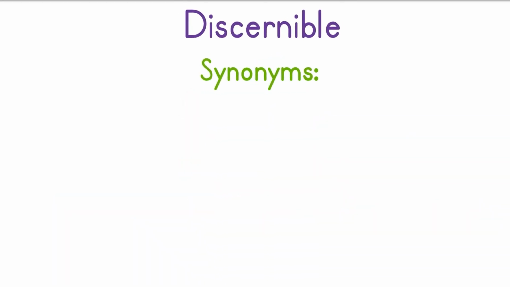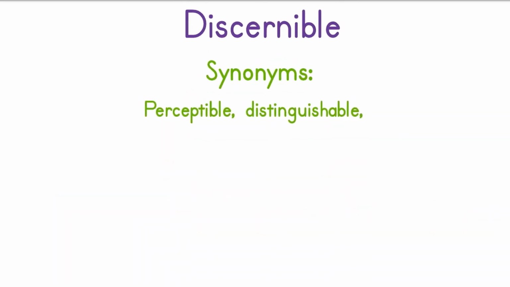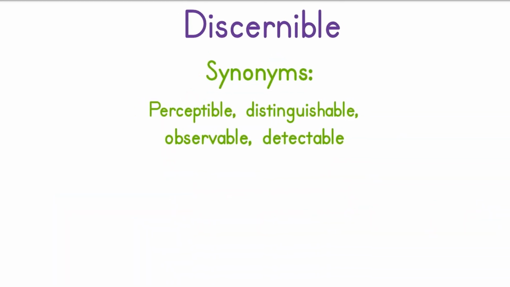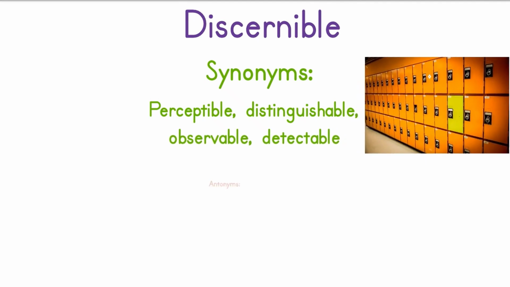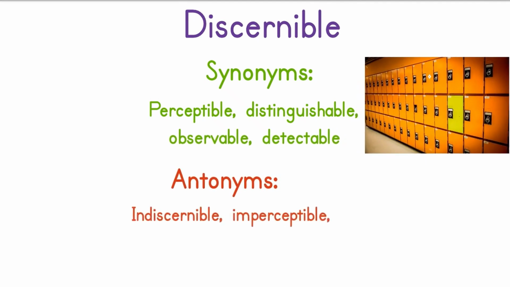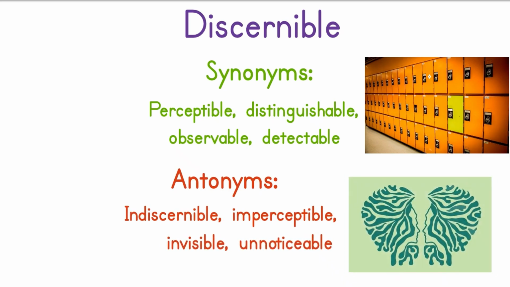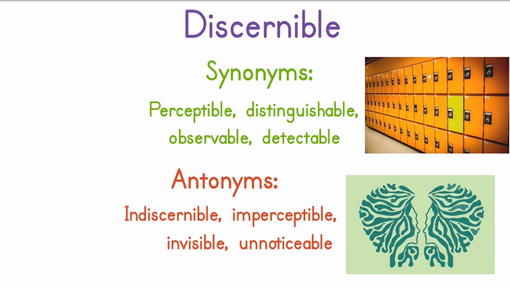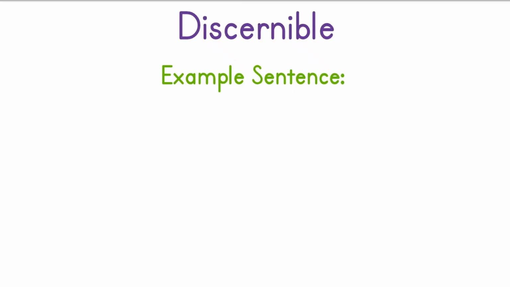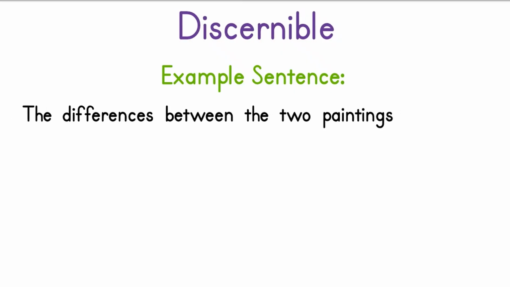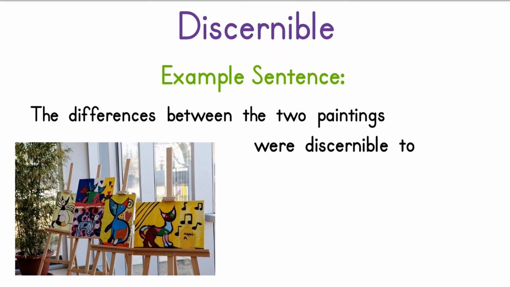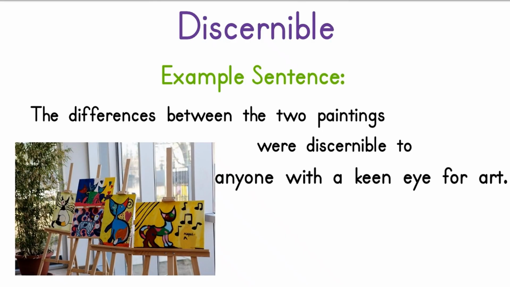Synonyms of discernible are perceptible, distinguishable, observable, and detectable. Antonyms of discernible are indiscernible, imperceptible, invisible, and unnoticeable. Example sentence. The differences between the two paintings were discernible to anyone with a keen eye for art.